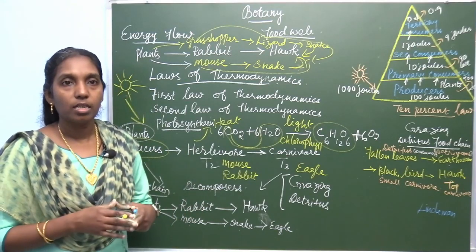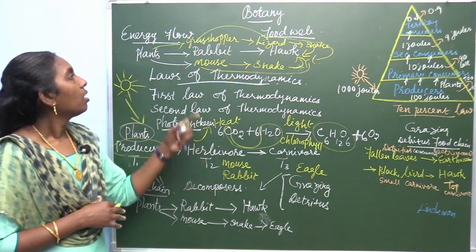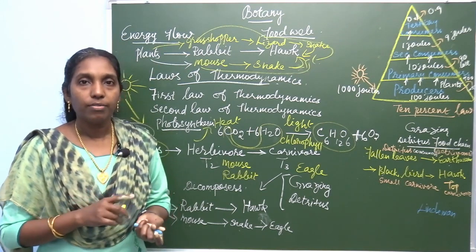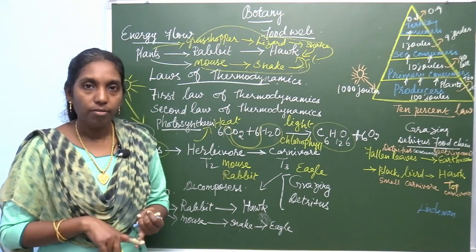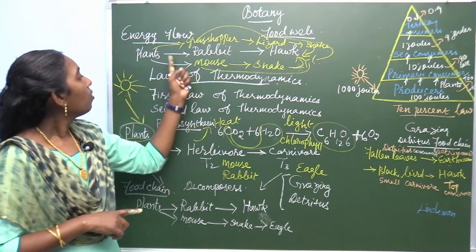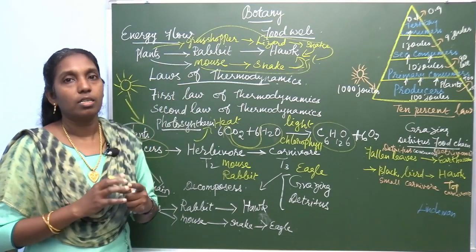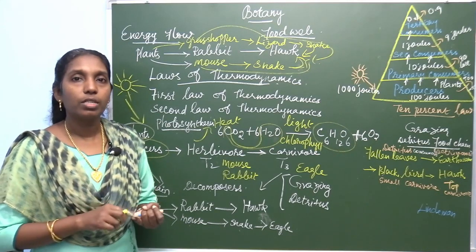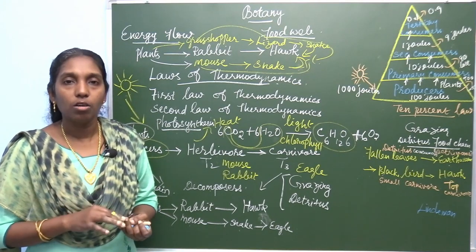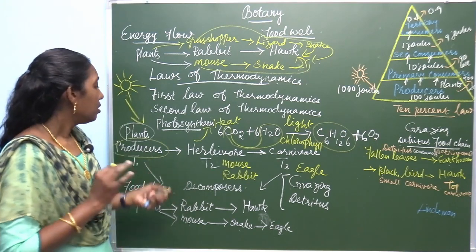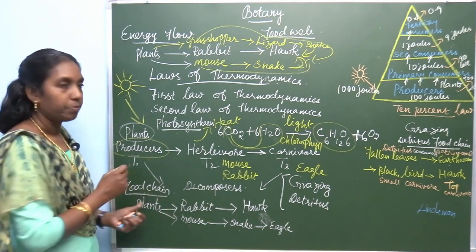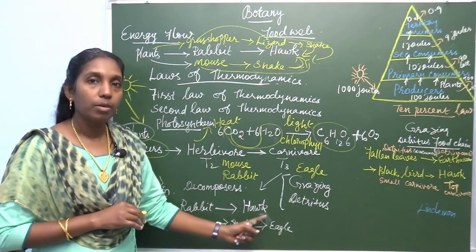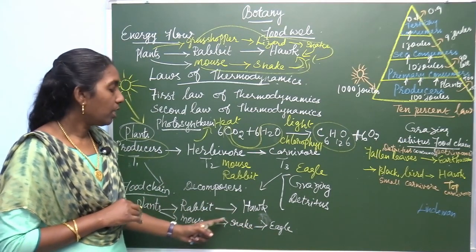So, once again let us review what you learned today. Energy flow: first, you are going to learn the definition, what is meant by energy flow, and what are the laws related to energy flow, that is, the first law of thermodynamics and the second law of thermodynamics. Third, food chain. In the book the diagrams are given, so you draw the diagram.